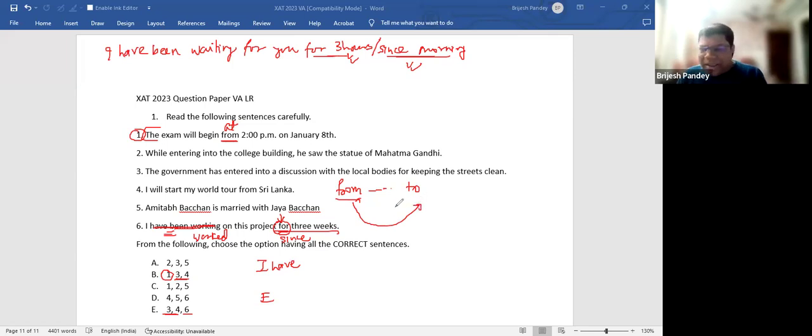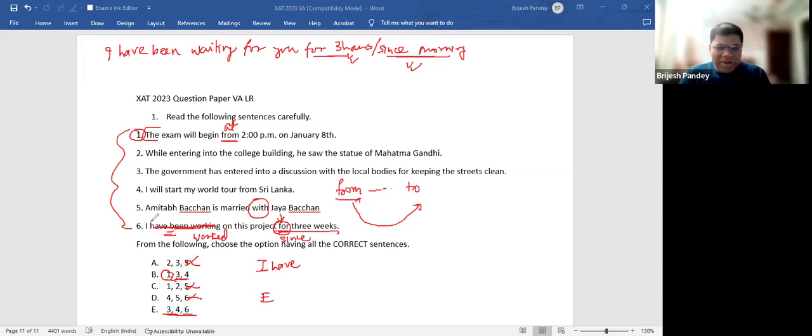See, this is all technicalities. That's the reason why, if you ask, sir, what is your strategy? My strategy would be that you read all the sentences, look at the one that is definitely incorrect. This is definitely incorrect. So you immediately eliminate A, C, and D. Now you're left with 1, 3, and 4, and 3, 4, and 6. Out of 1 and 6, I don't know.